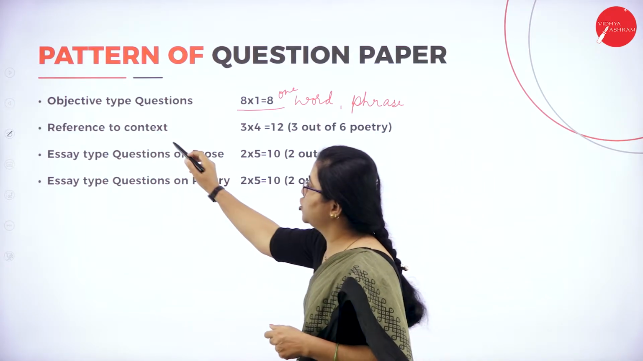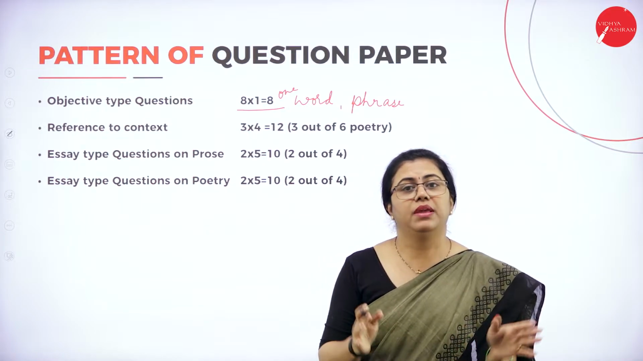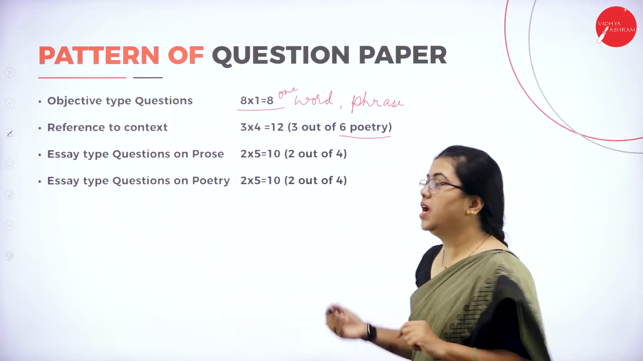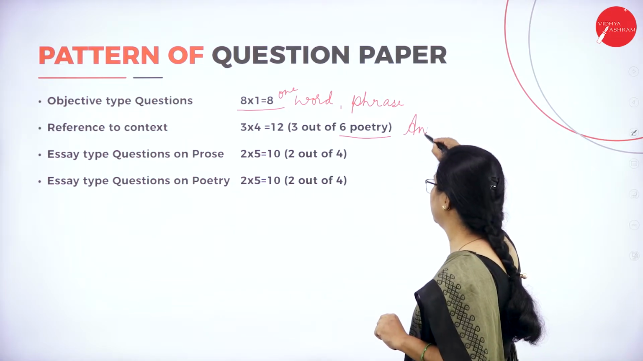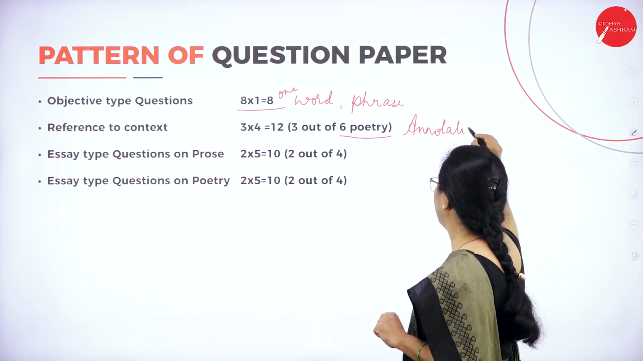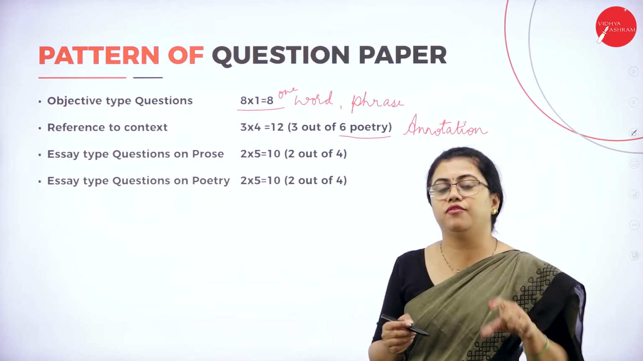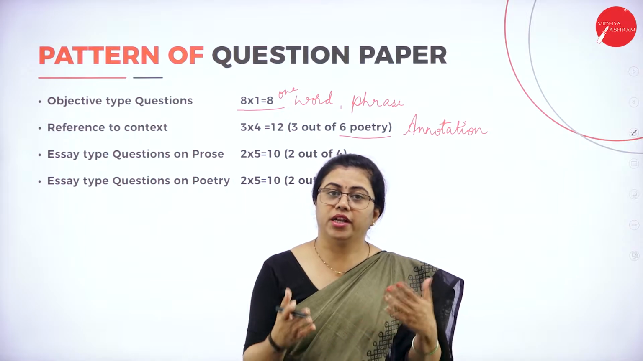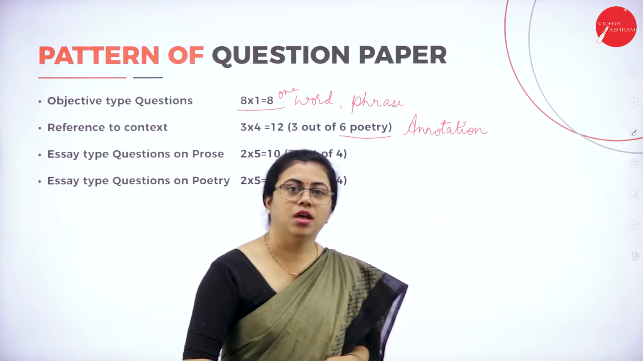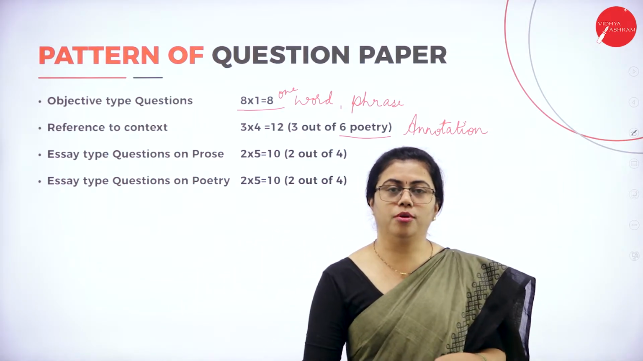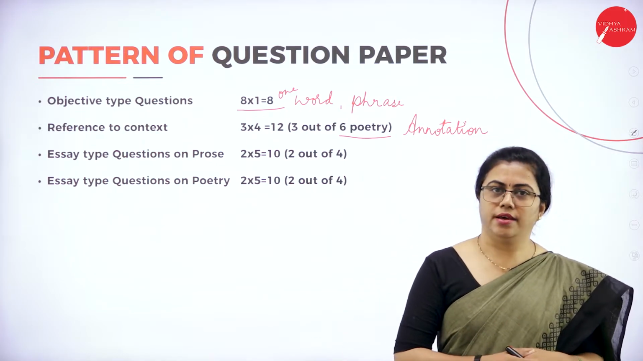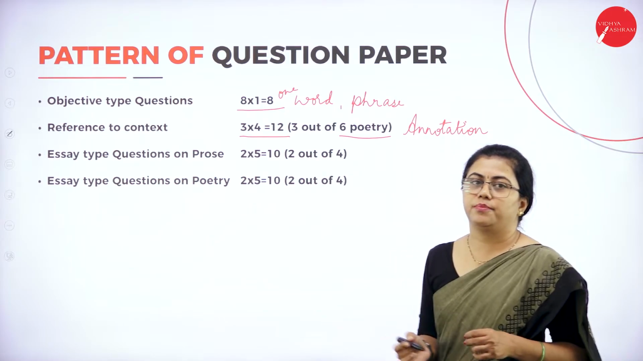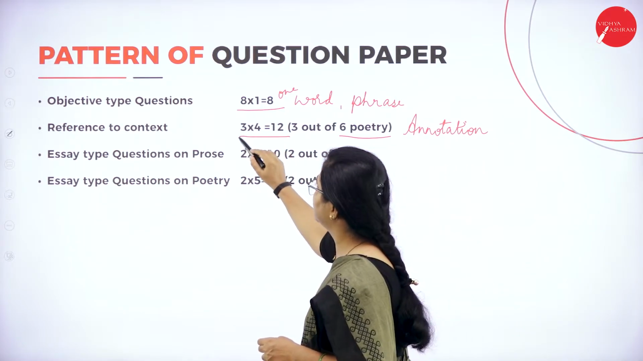Then we have reference to context. That means it will be from the poetry only. It is also called annotation. They will give you a few lines from the poem. They'll pick a few lines from the poem and ask you to annotate it. So you will have to write which poem it is chosen from, who is the poet that has written that poem, and in what context it is written. So all that you have to write, and you will have to answer any 3 of it.